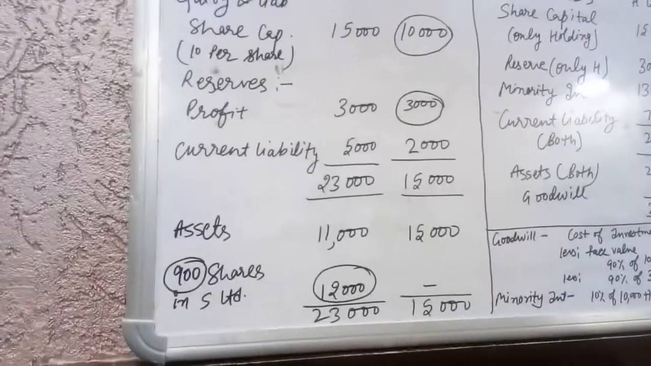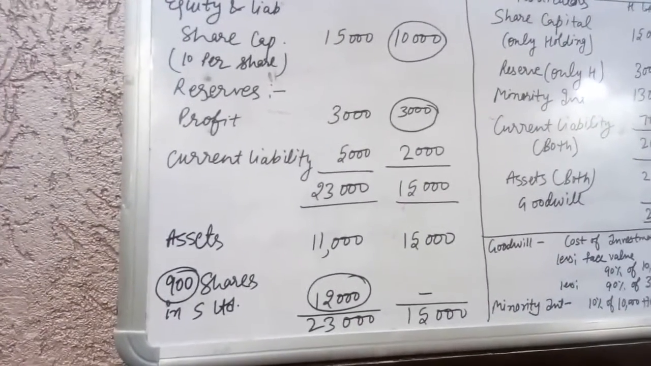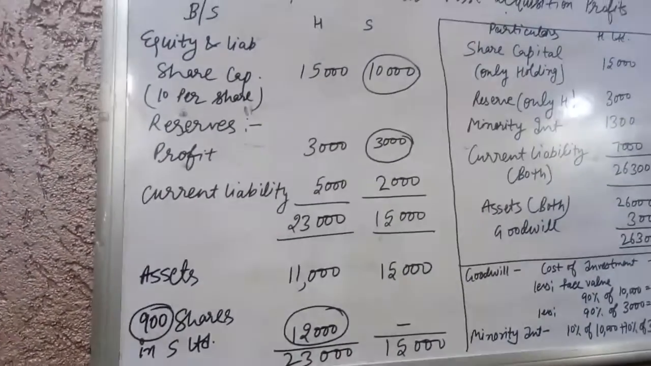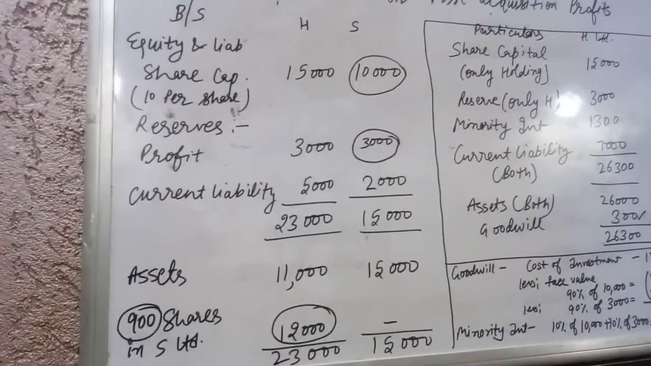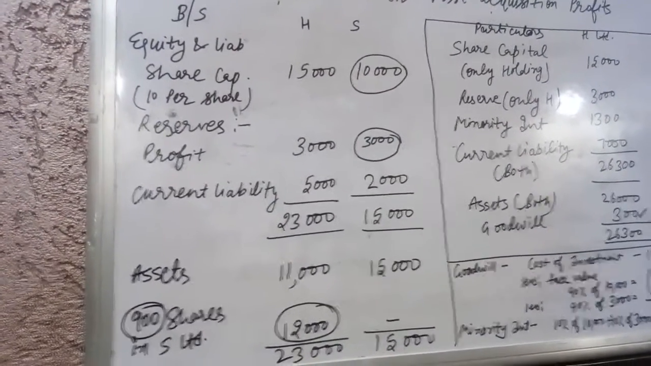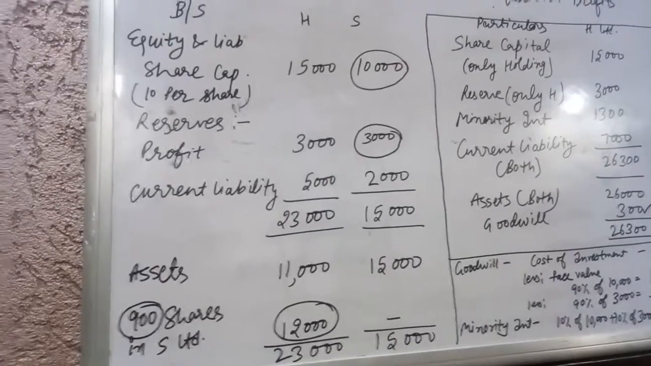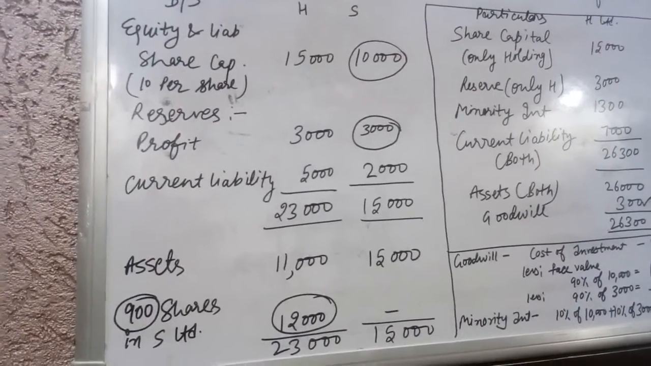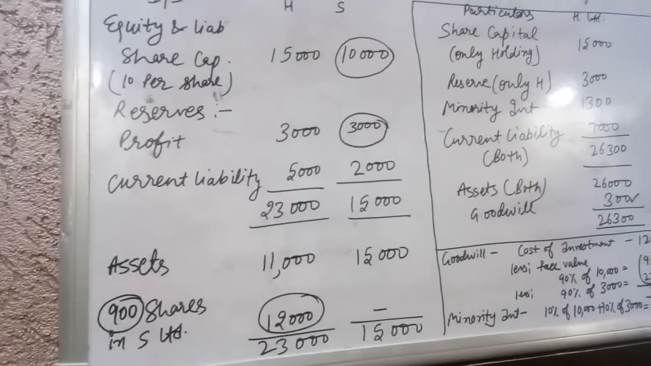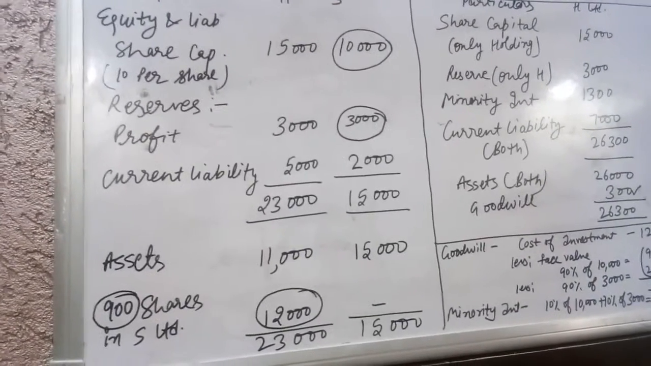Next we have the reserves head, in which profits are given, in which holding company is having 3,000 rupees profit, and same in case of subsidiary. I have also circled this value because it will be used in calculation. You will not simply write it anywhere, it will be used while doing calculation.